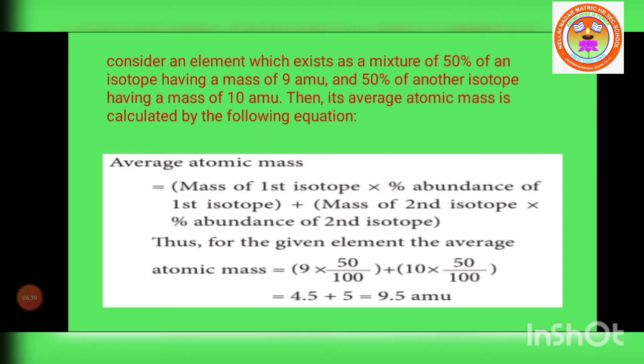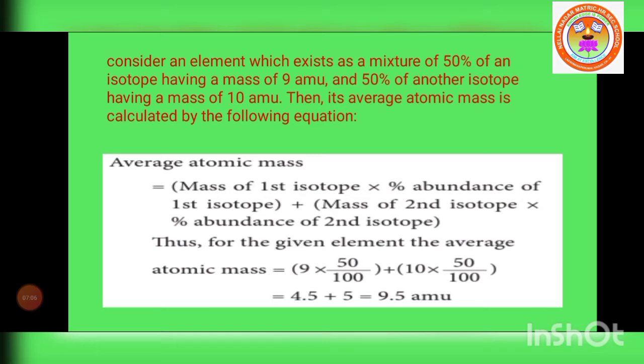Simplifying, we get 4.5 plus 5, and adding, we get 9.5 atomic mass units, AMU, as the average atomic mass of this mixture. That is the formula for calculating average atomic mass.